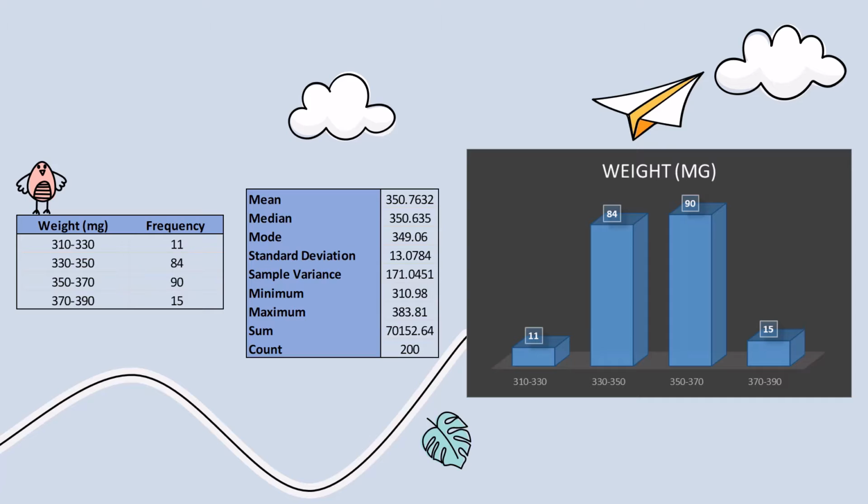Firstly, we analyze the weight of tablets produced. The range of the weight is from 310 to 390 mg. From the graph, the most frequent weight produced in December 2020 is between 350 to 370 mg.